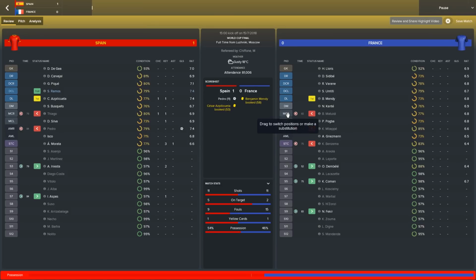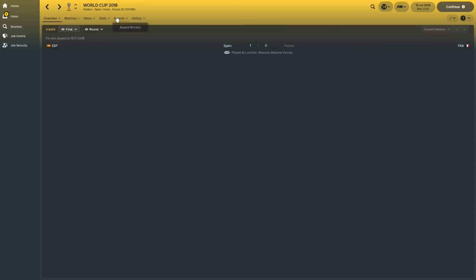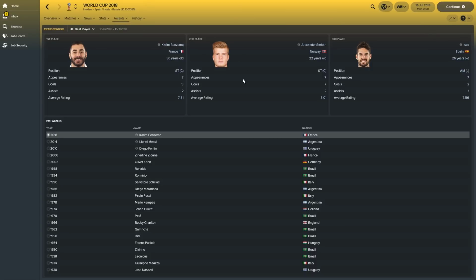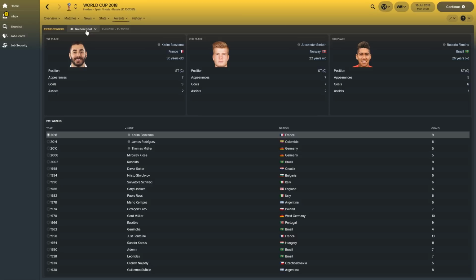Spain beat France 1-0 to win the World Cup final. It was Pedro with the 11th minute winner, a player that didn't feature in the real squad, of course. So the award winners: Benzema, top of the charts for best player. I think he got the most goals as well. 9 goals, 7.51 average rating. Yep, golden boot to him as well.